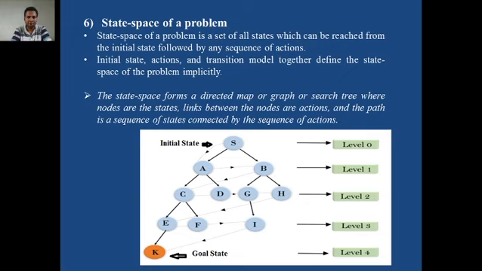The overall branching factor of this total tree is 2, because the maximum branching factor of any node in this particular tree is 2. That is why the branching factor of this whole tree is 2. And what is the depth of this tree? It passes through levels 1, 2, 3, 4, so the depth is 4. This branching factor and depth are required in the next lectures on searching strategies. The state space of a problem is a very important concept in AI.